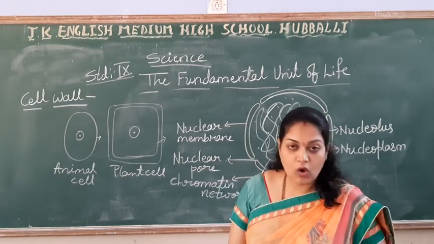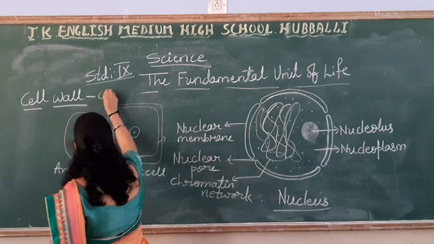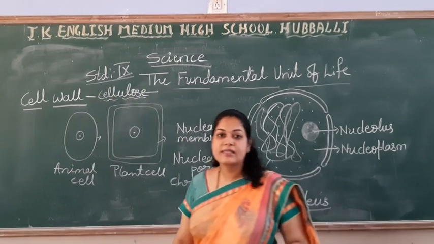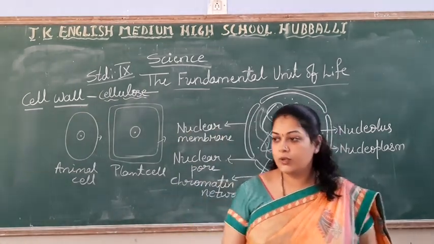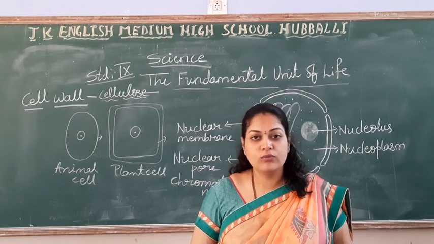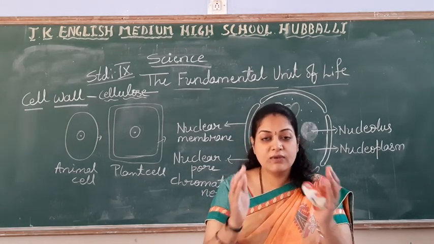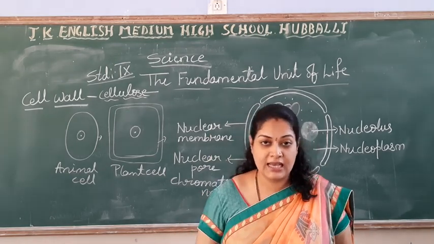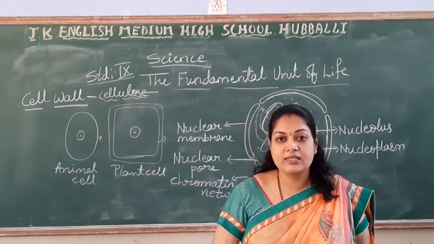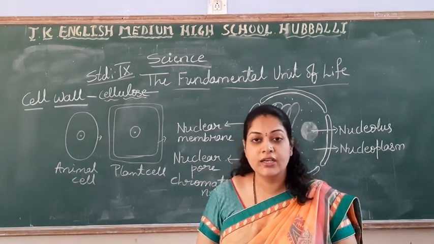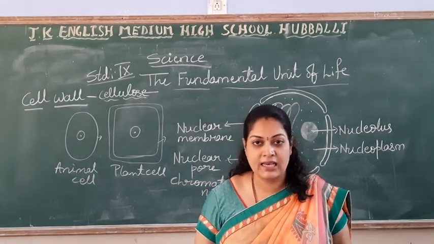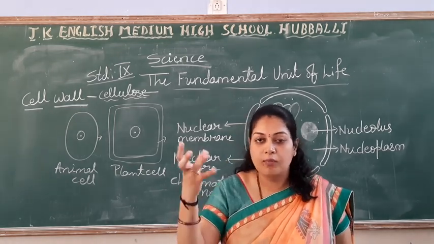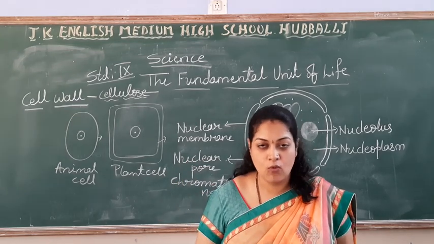Okay. So the cell wall is made up of cellulose, right? So what is the function of the cell wall to the plant cell? It gives a particular shape to the cell. It gives strength to the cell, right? Along with this, it provides rigidity. Rigidity means hardness to the plant cell, and the turgidity. So these are all the things the plant cell gets from the cell wall, right?